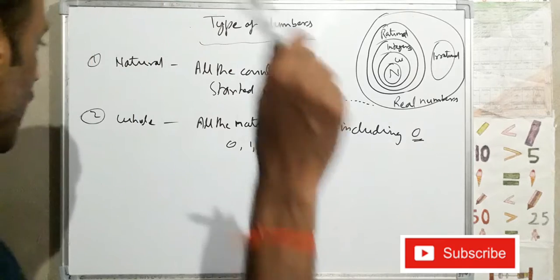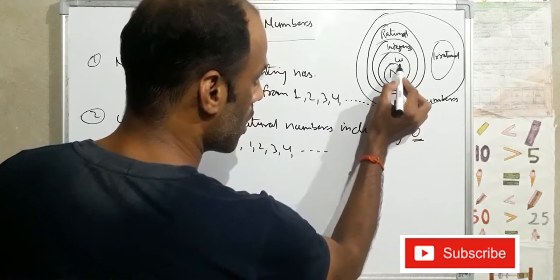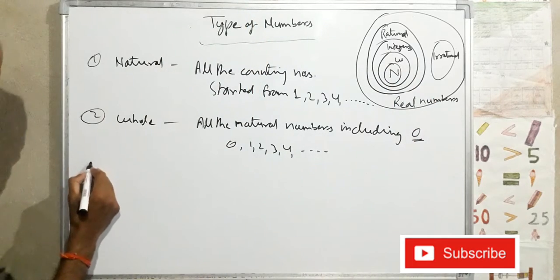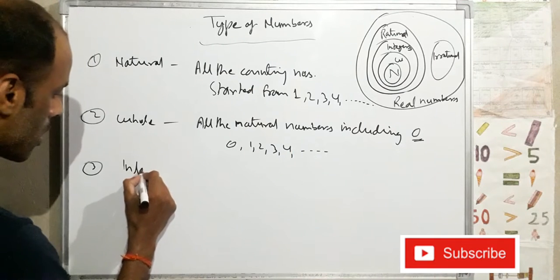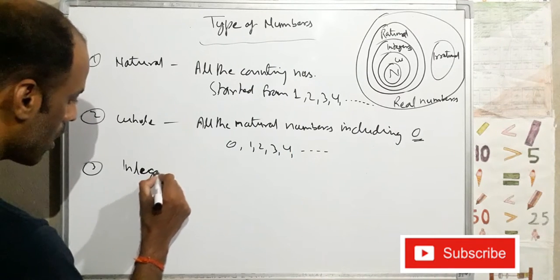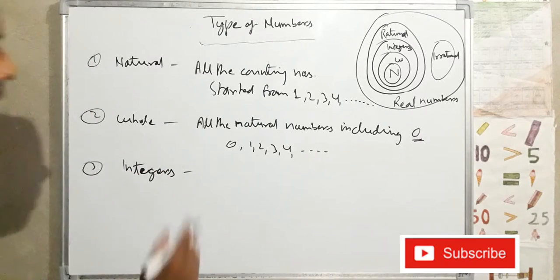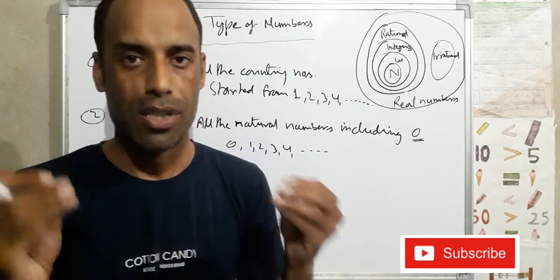Now first is natural numbers, second is whole numbers, next is integers. Integers is the collection of positive, negative and zero.